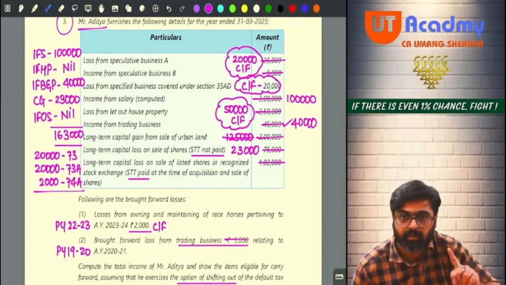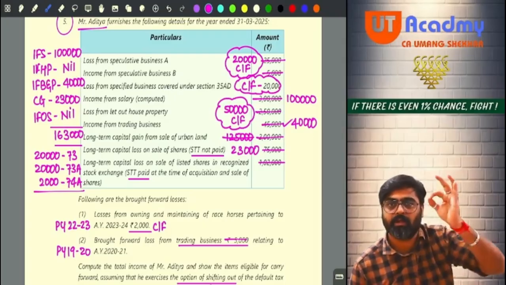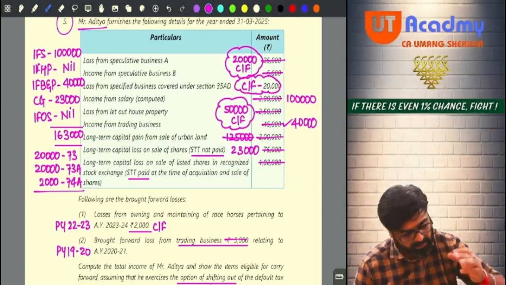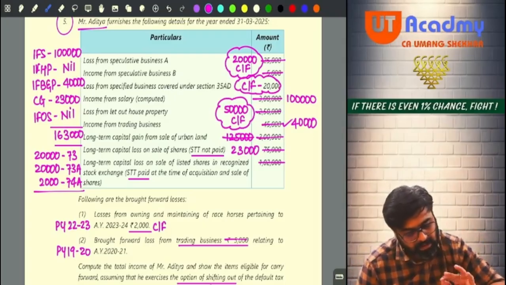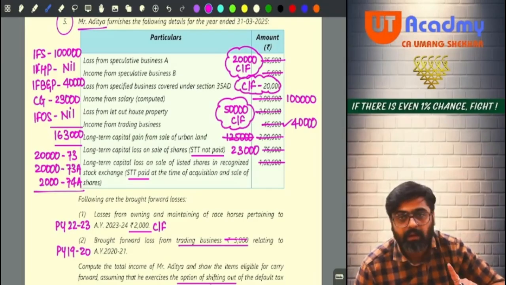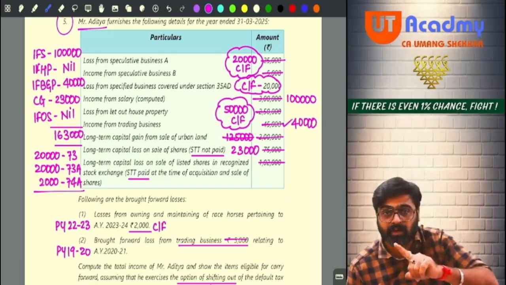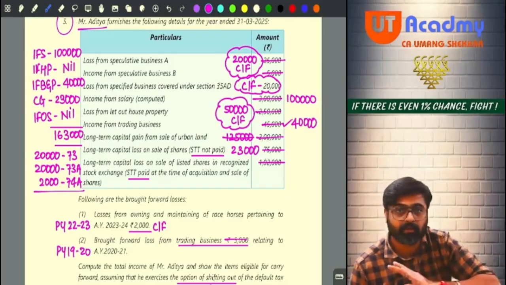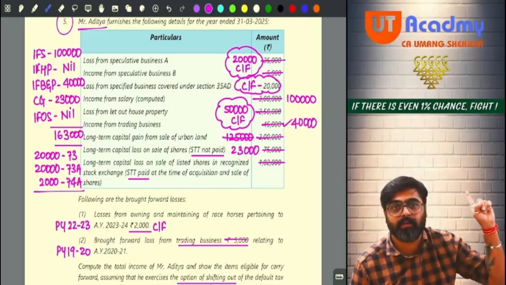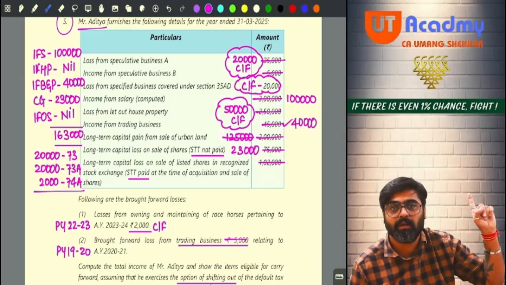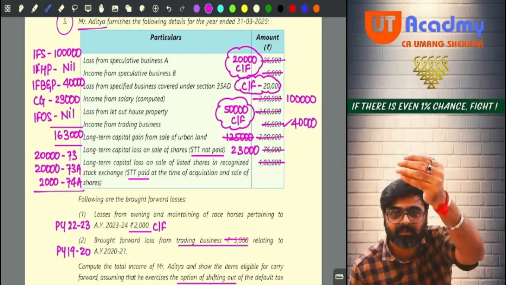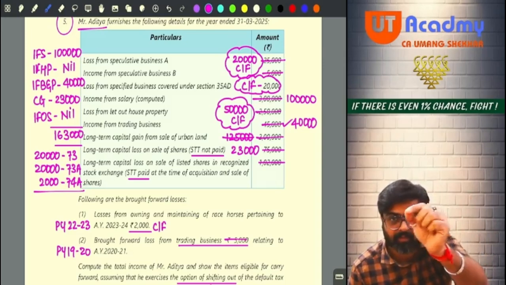lakhs. So 2 lakh 50 was your loss. Can you set it off against your salary? Yes. Set off against the salary. Still 1 lakh rupees of salary will remain. And 50,000 rupees of this house property loss will remain, which you cannot set off against any other head. Now this will be carried forward. The entire thing which I am speaking is in front of you. Do the same things which I have done.